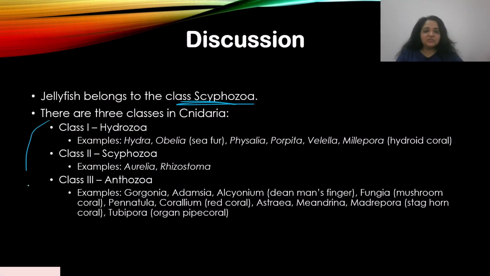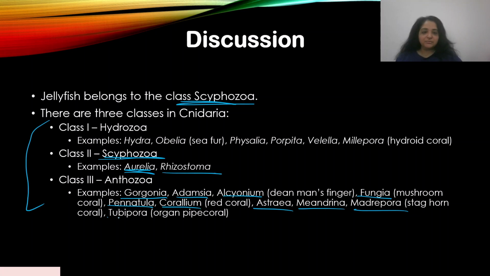Scyphozoa. I have listed the three classes of Cnidaria, coelenterata. If you want, you can note this down. If you look at class 2, Scyphozoa, examples are Aurelia and Rhizostoma, the jellyfish. This is again factual based. Sorry, I haven't put these in italics. This should have been in italics. Sorry about that.